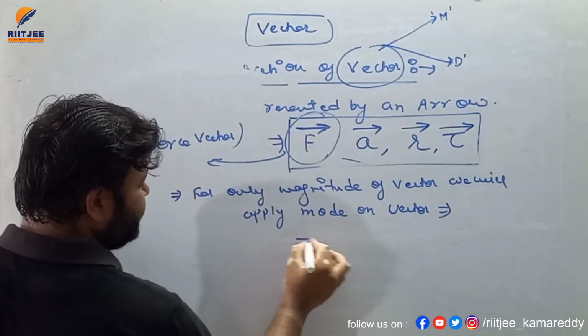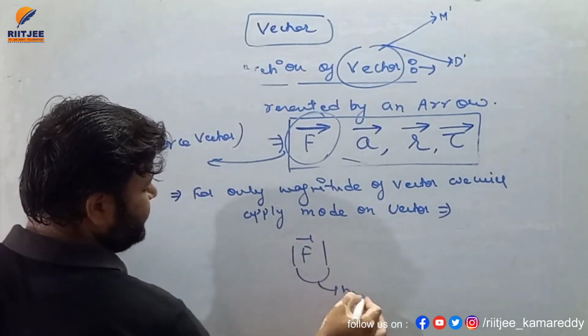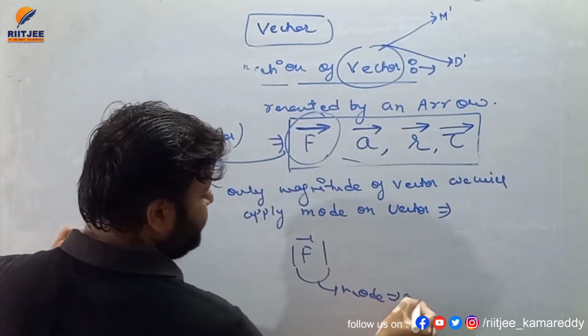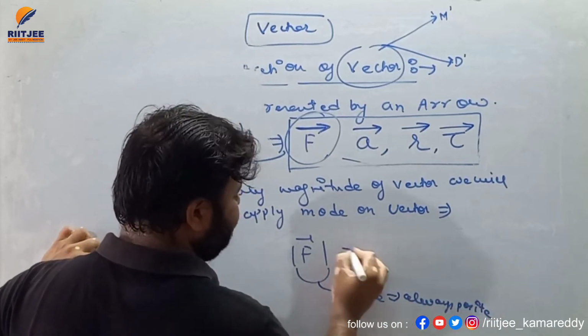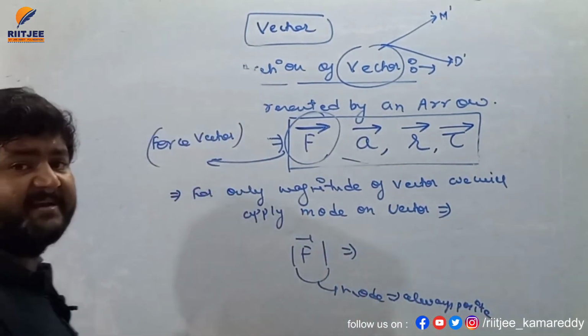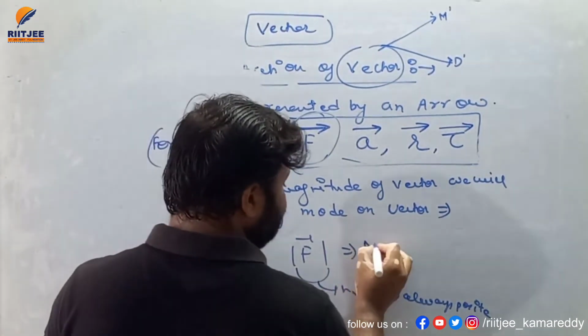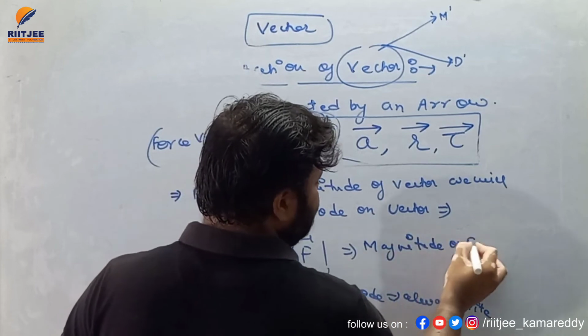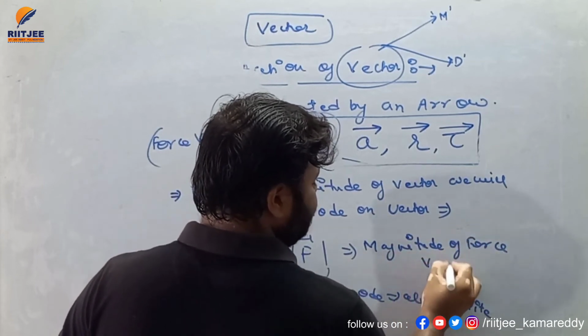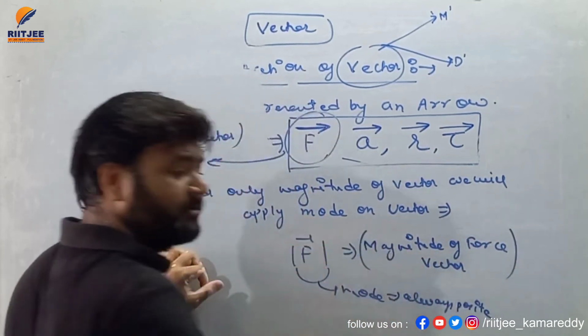But if I write this symbol, it is considered to be mod, and mod means, remember, always positive. So if I write mod of F vector, I'll pronounce it as magnitude of force vector.